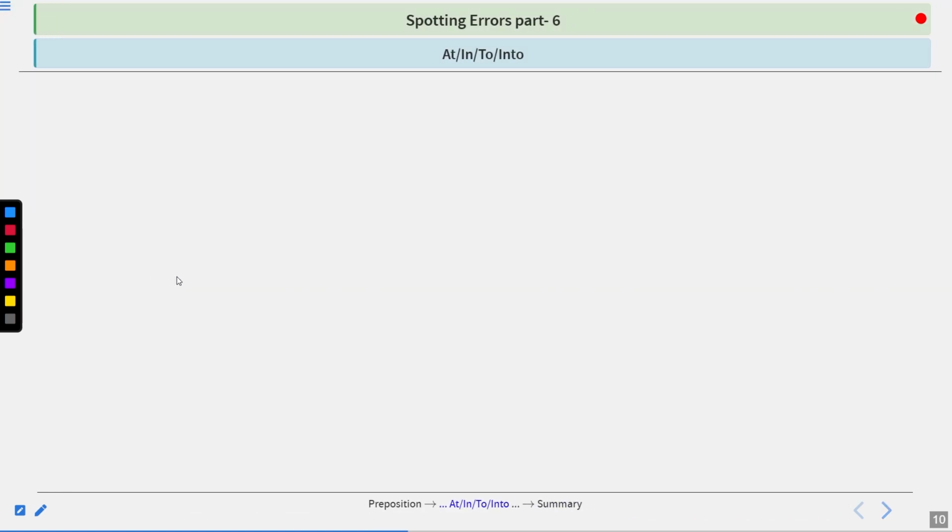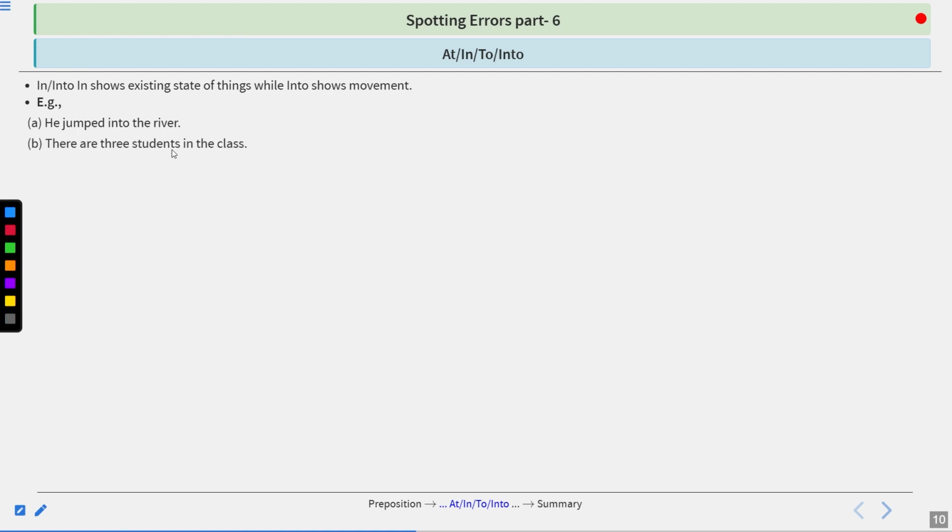In and into. In shows existing states of things, while into shows movement. Example: he jumped into the river. It shows movement. There are 3 students in the class. It shows the existing state. In can also be used as an adverb, like come in. So here in is used as an adverb. Come where? In. In is referring to place and acting as an adverb, not a preposition. Come in means enter, get in, into the train.